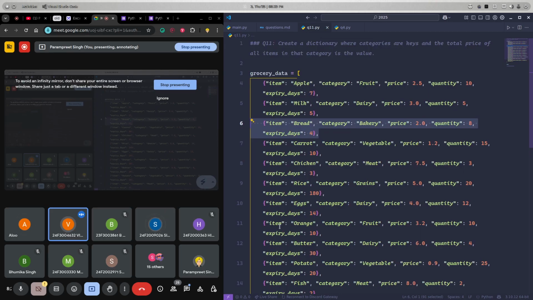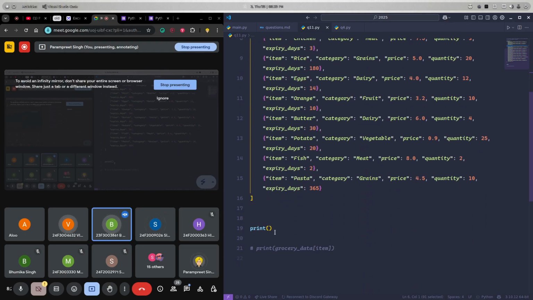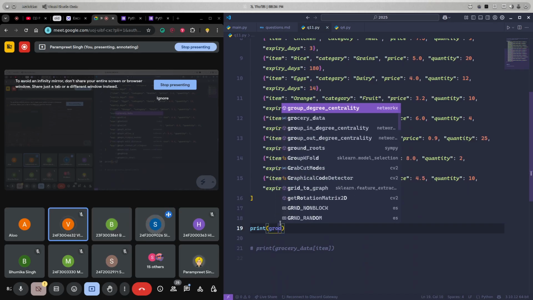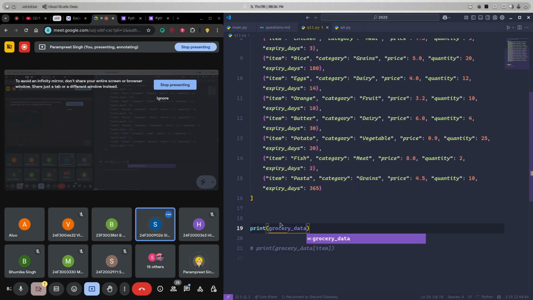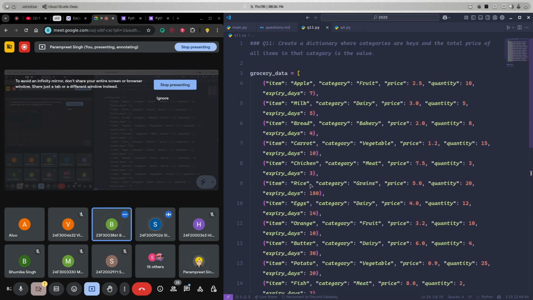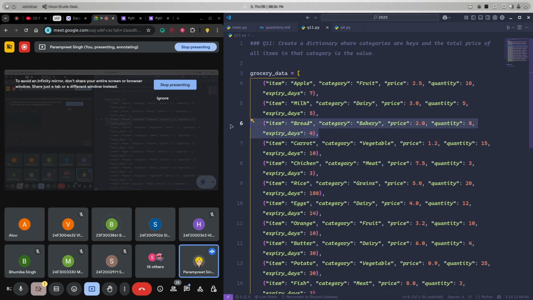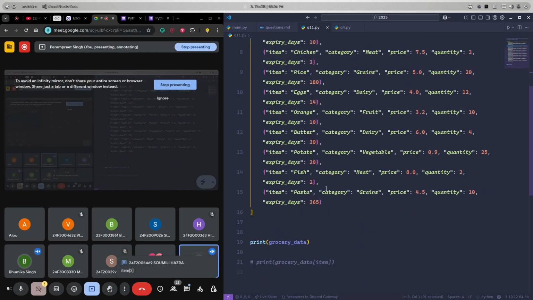I just need to print the grocery item dictionary. I want this whole dictionary as the answer. Just grocery data of 2.